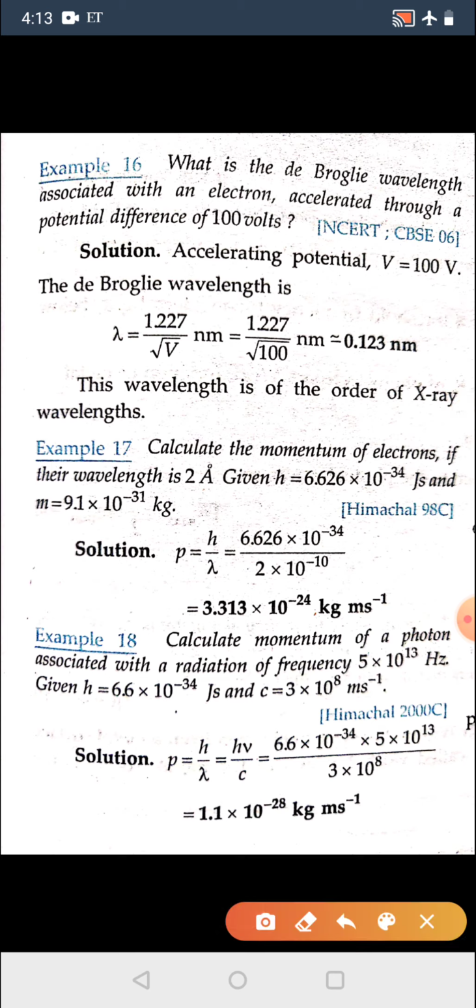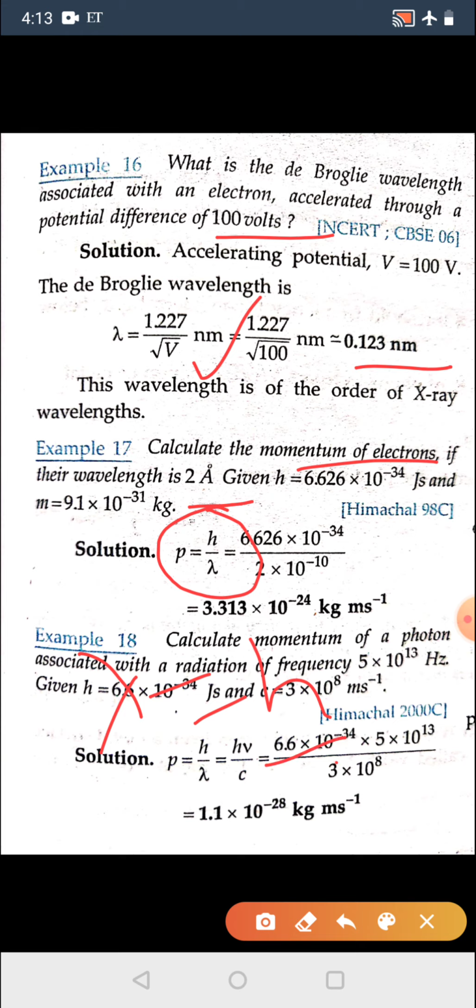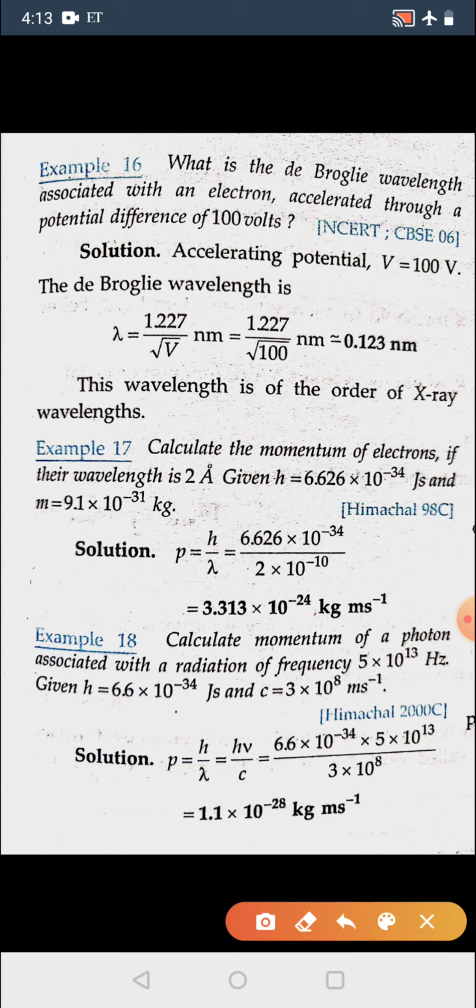Then in question 16, we are asked to calculate de Broglie's wavelength. Voltage is given, so we directly substitute in this formula and get the wavelength. But if it is asked to calculate the momentum of electrons of wavelength 2 angstrom, then by substituting its value in p is equal to h upon lambda, actually lambda is equal to h upon p, so they made p the subject. Then in question 18, calculate the momentum of photons associated with this frequency. So here p equals h nu by c; if you substitute all values you will get the momentum.